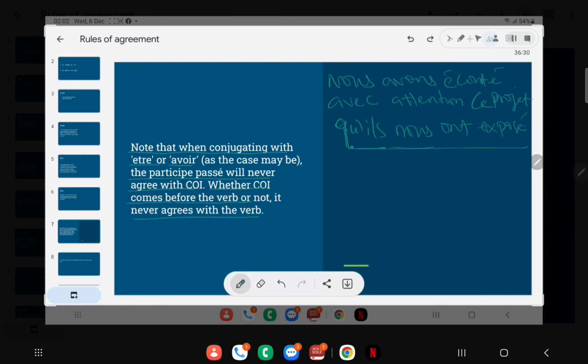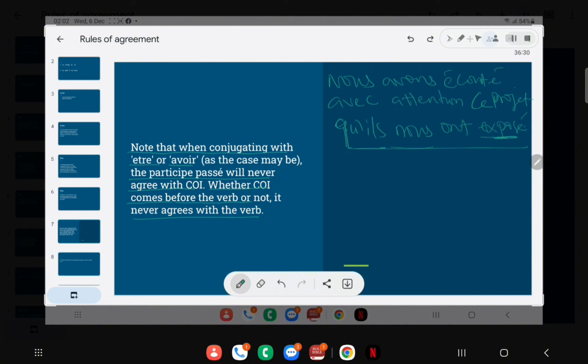Now, if you look at this part, qu'ils nous ont exposés, working with the rule that the participe passé has to agree with a COD if the COD comes before it, you might be asking yourself, why is the word exposé not conjugated in the plural form?